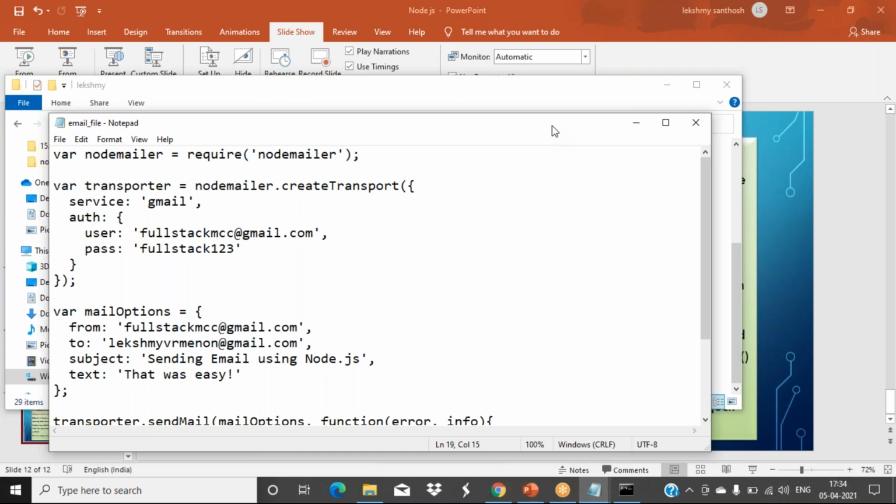Otherwise the password is visible and there will be problems. Only this one extra package we have to download. Using the npm package manager, you can download it, run this program and access it. Okay, fine, clear?